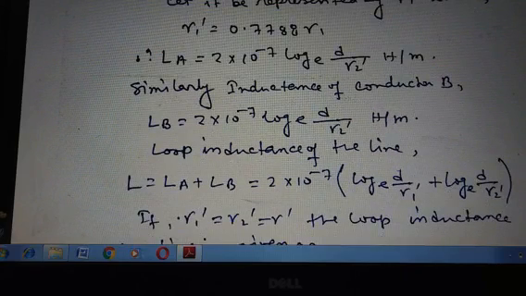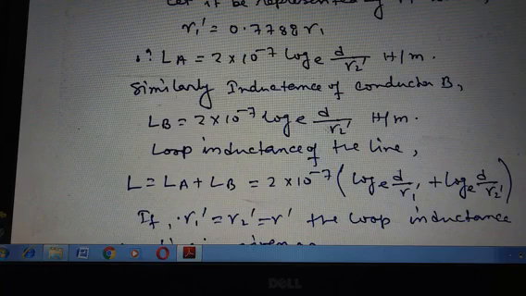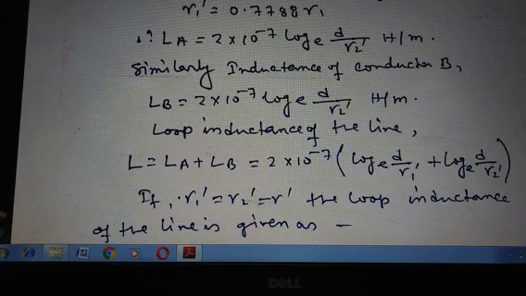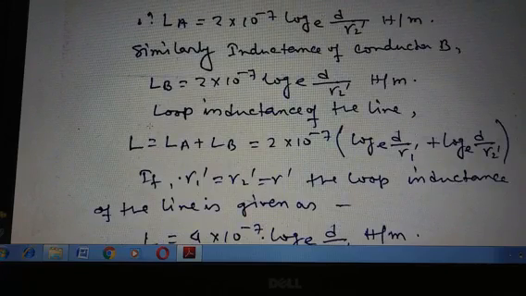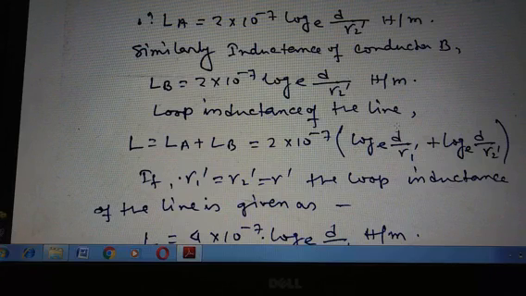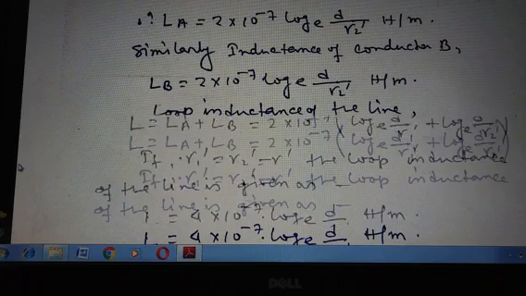Similarly, the inductance of conductor B, that means LB, equals 2 × 10^-7 ln(d/R2') Henry per meter. Now, the loop inductance of the line is the overall inductance, that is the summation of inductance LA and inductance LB. So L equals LA plus LB, that is equal to 2 × 10^-7 × (ln(d/R1') + ln(d/R2')).